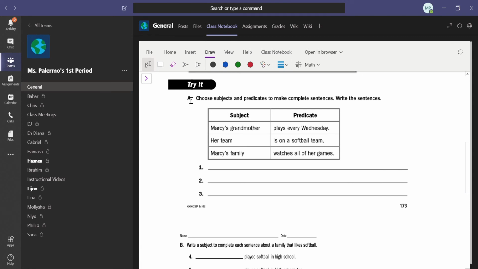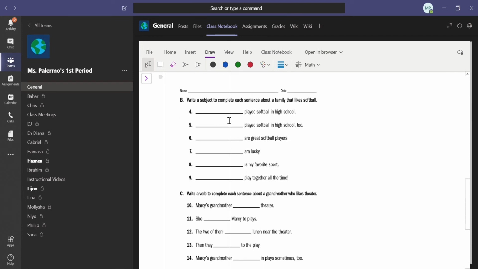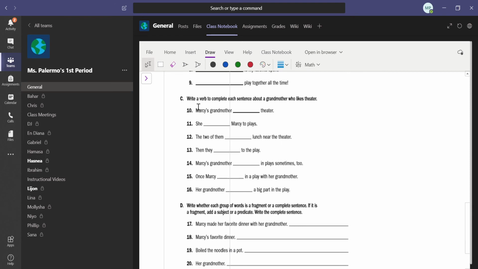So for letter A, you are going to copy the subject and copy the predicate to make it a complete sentence. And you're going to write that sentence on the line here. So there are only 3 examples. I'm not going to do one for you, but I do want to see sentences written on these lines. Letter B, you're going to write a subject to complete each sentence about a family that likes softball. So figure out which of these subjects, which nouns, which pronouns could go in the blank to help the sentence make sense. Letter C, write a verb to complete each sentence about a grandmother who likes theater.